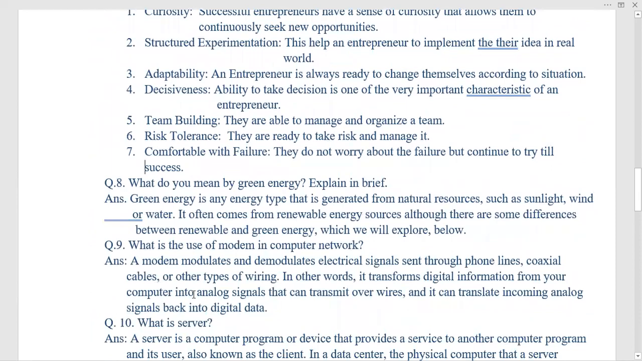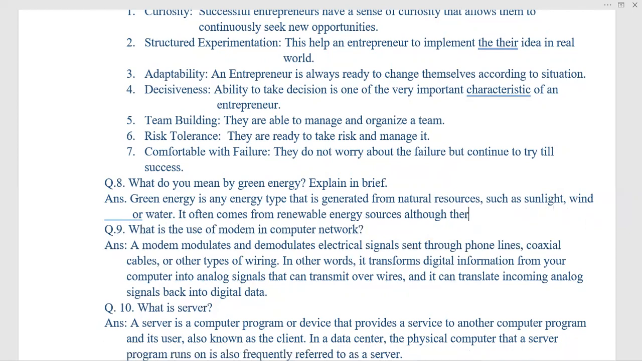What do you mean by green energy? Explain in brief. So, green energy is any energy type that is generated from natural resources. It may be from water, wind, and sunlight. Okay. So, it often comes from renewable energy sources, although there are some differences between renewable and green energy, which we will explore. Okay. So, here I have not explained, so I'm cutting this. Energy sources. Okay, this is enough.